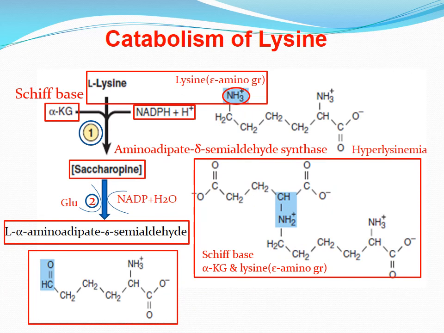Reactions 1 and 2 are both catalyzed by a single bifunctional enzyme, aminoadipate delta-semialdehyde synthase. The N-terminal and C-terminal domains contain lysine alpha-ketoglutarate reductase and saccharopine dehydrogenase activity respectively. That is, lysine alpha-ketoglutarate reductase activity at the N-terminal and saccharopine dehydrogenase activity at the C-terminal.